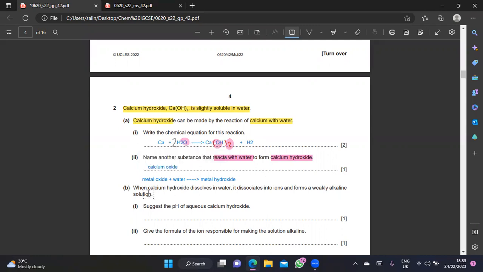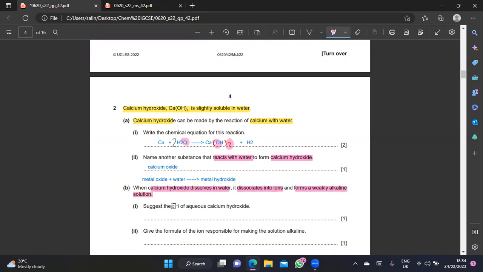Okay, because calcium oxide reacts with water, I will get calcium hydroxide. Two more questions, then we're done, inshallah. Now let's have a look at part B here. When calcium hydroxide dissolves in water, let's try to get the key point. Calcium hydroxide dissolves in water, it dissociates into ions and forms a weakly alkaline solution.